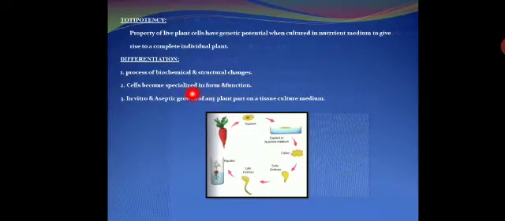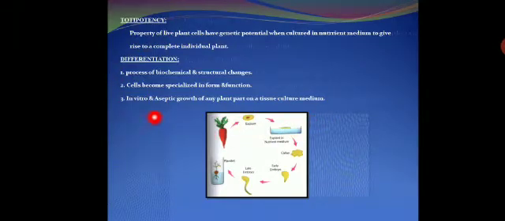Simple tissue means, for example, parenchyma. Complex tissue means xylem and phloem. Parenchyma does one function, while xylem and phloem, which are complex, do another function. That is, the cells become specialized in form and function. The third condition is that all this occurs in vitro, in aseptic condition, with growth of any part of the plant on a tissue culture medium. That is called differentiation.